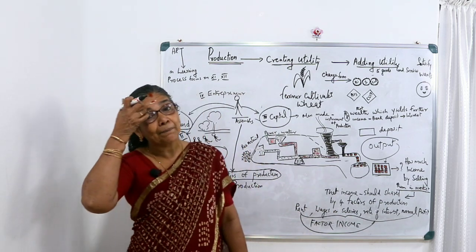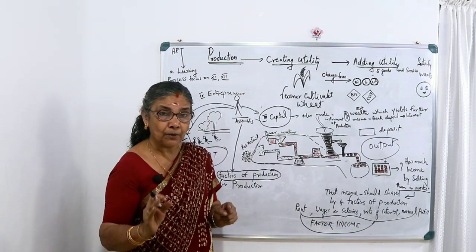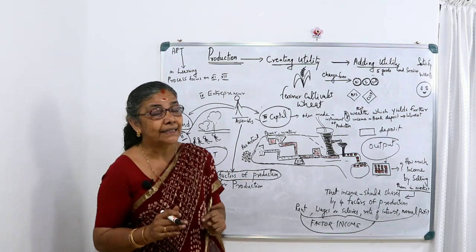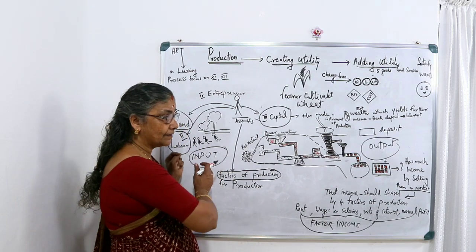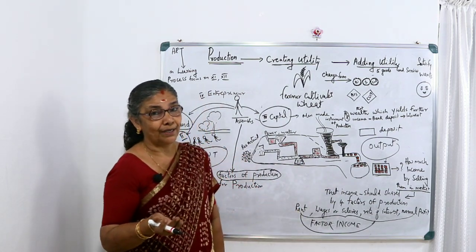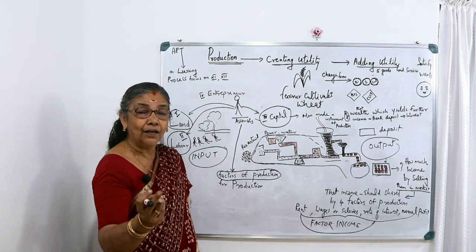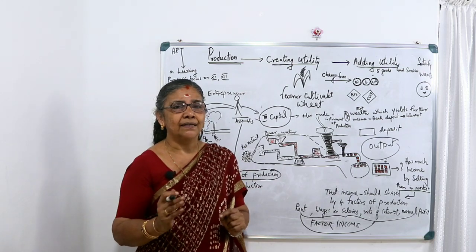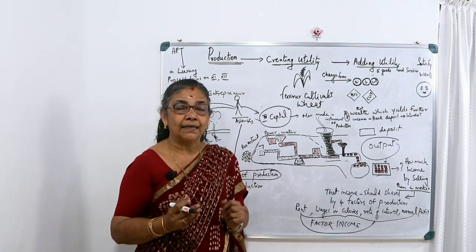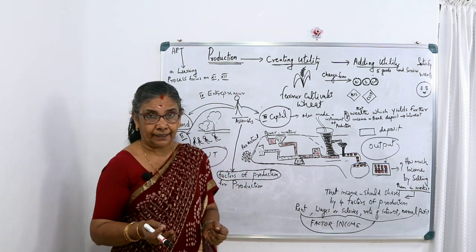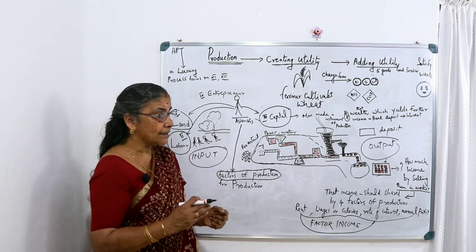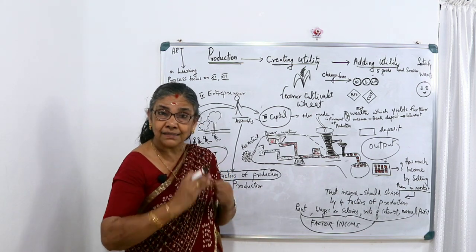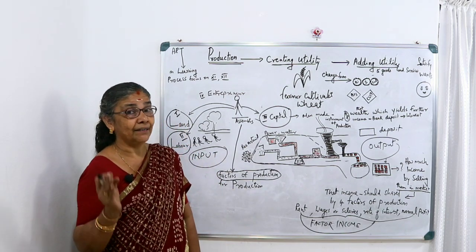Wages or salaries and the rate of interest, and the entrepreneur should get the normal profit. Normal profit means he is taking 2 important functions, that is risk taking and uncertainty bearing. When the commodity is coming out, it is not sure that it can be sold. If it is sold, there is a risk or an uncertainty. These days in this COVID season, we can see that several industries, several factories could not sell their products. So we can see that that is uncertain. Now also the people are living in uncertainty about when this pandemic will end.